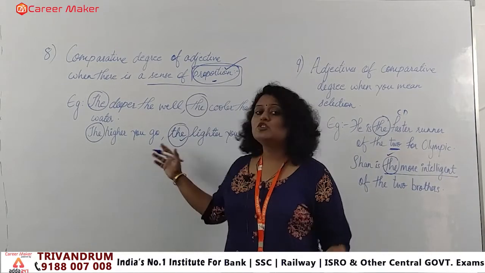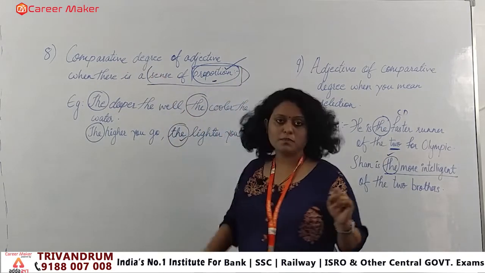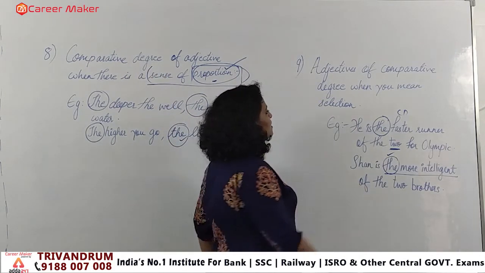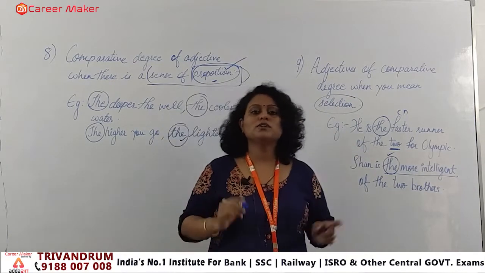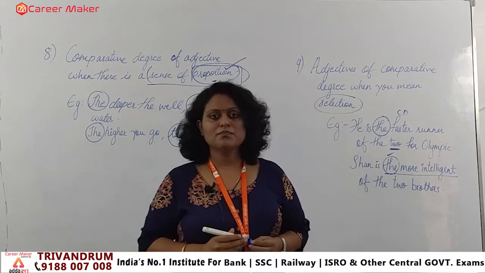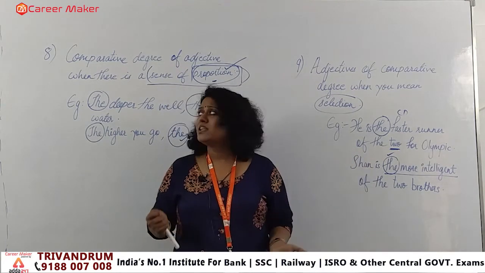Clear? So we saw the 2 frames of comparative. One was showing the sense of proportion, and the second is for the sense of selection. For both we have to apply the definite article when it is mentioned in the statement. Later we will focus on this. So these are certain rules that we have to remember.